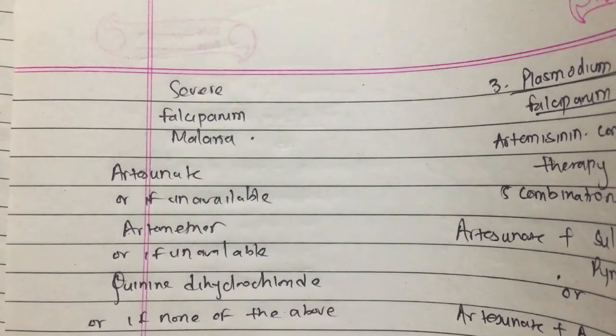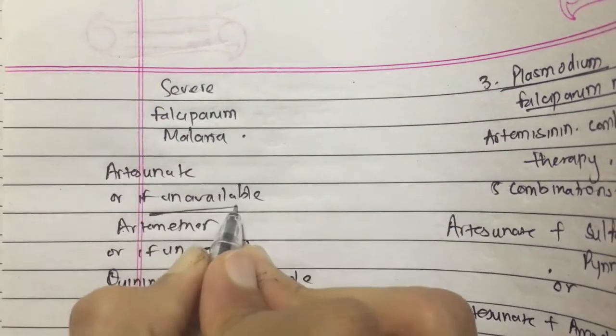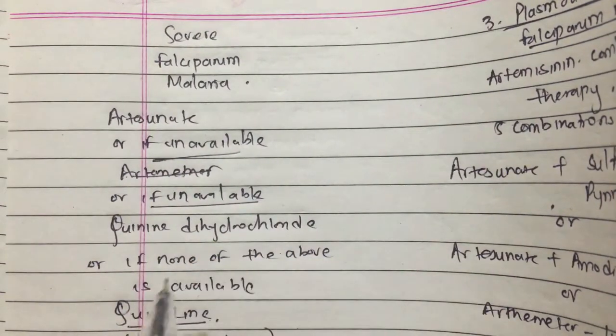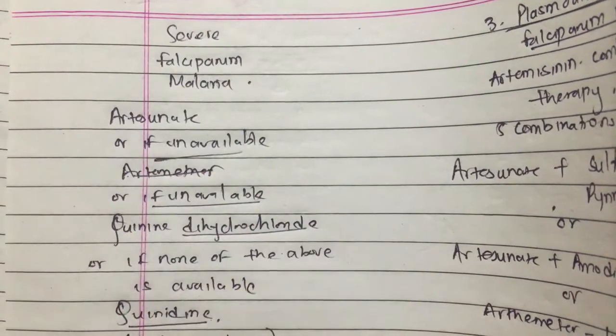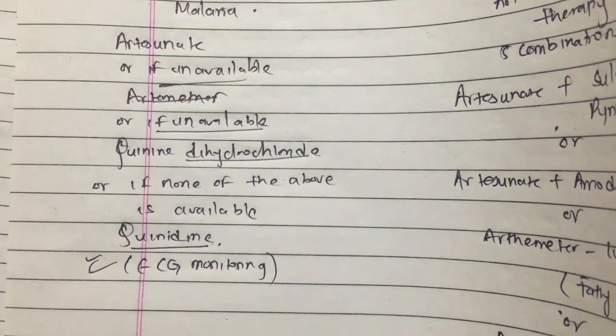So for severe falciparum malaria, the best is artesunate; if it is not available, artemether; then quinine dihydrochloride; and finally quinidine.